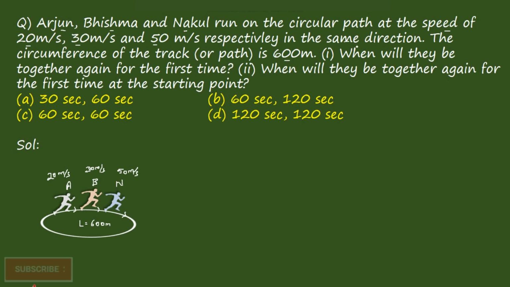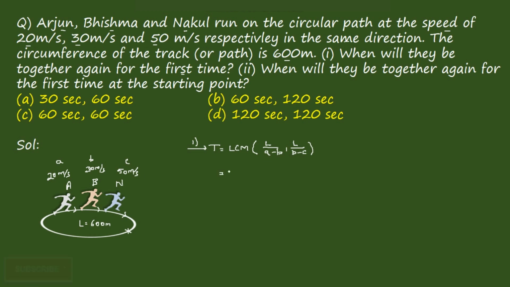The first one they are asking, when will they be together again for the first time. Okay, we know the formula for it, right? In the circular track, whenever they would be meeting at any point for the first time, we know the formula. Time t is equal to nothing but LCM of L by A minus B and L by B minus C, right? A is the speed of A, B is the speed of B, and C is the speed of N, right? A, B, and C.